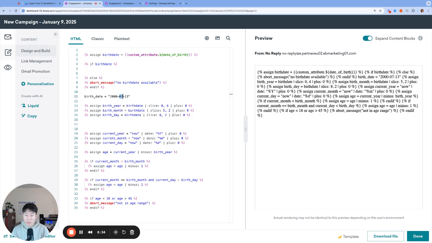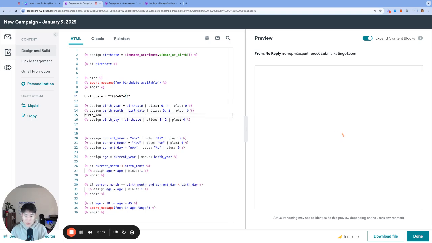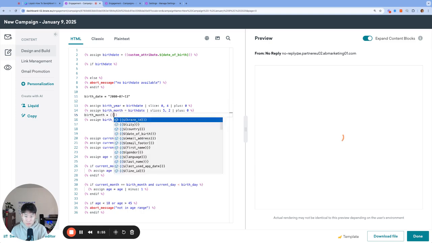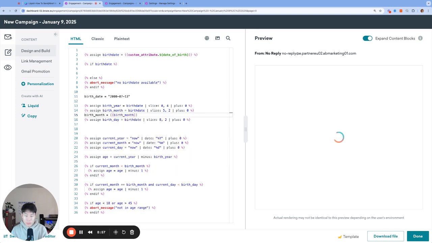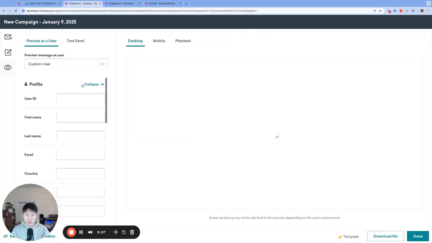And then same exact thing for birthday. We're going to start at the 8th index. So let me count again. I'm going to count better this time. 0, 1, 2, 3, 4, 5, 6, 7, 8. Starting from 8, give me 2 characters after that, and that returns birthday. And of course, doesn't hurt to always check. So birth month. And let's do the same thing for birth day. Let's preview. And hopefully we see 07 and 13.